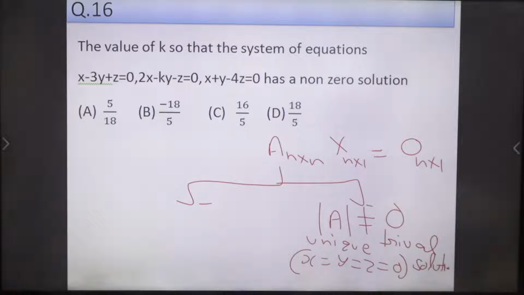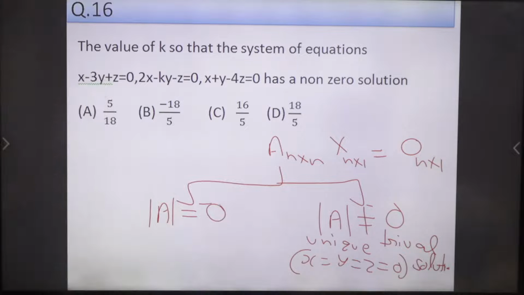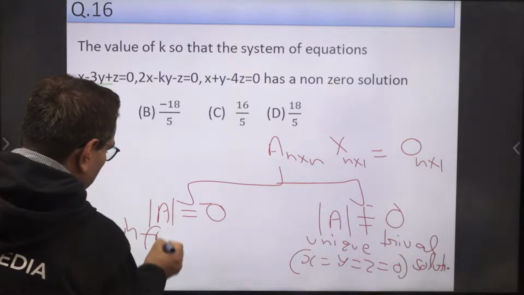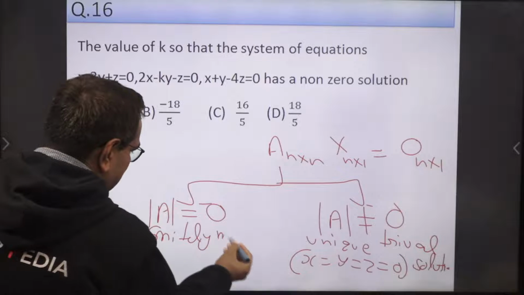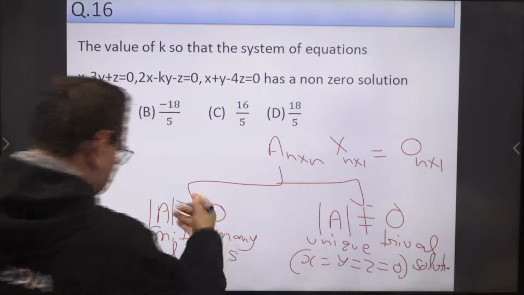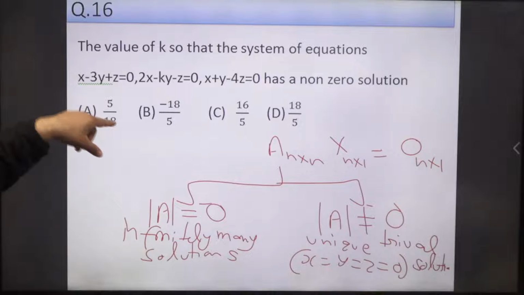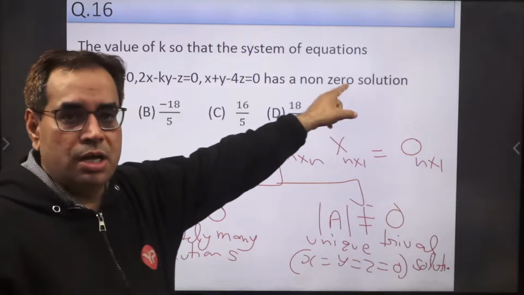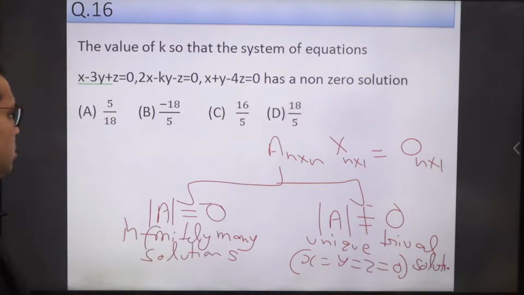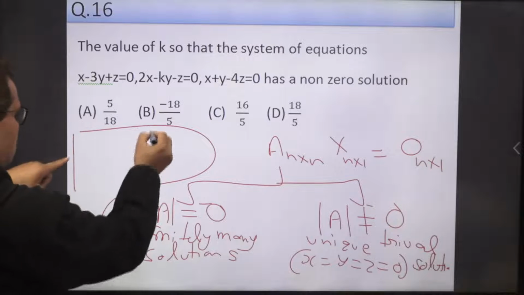But if determinant of A is 0, in that case this system has infinitely many solutions. So if it is having infinitely many solutions, it means non-zero solutions will also exist. So you have to find the value of k so that this system has a non-zero solution. It means you have to make the determinant of the coefficient matrix equal to 0.